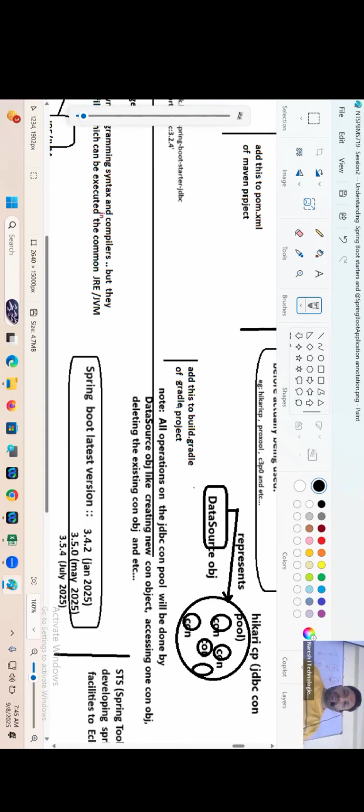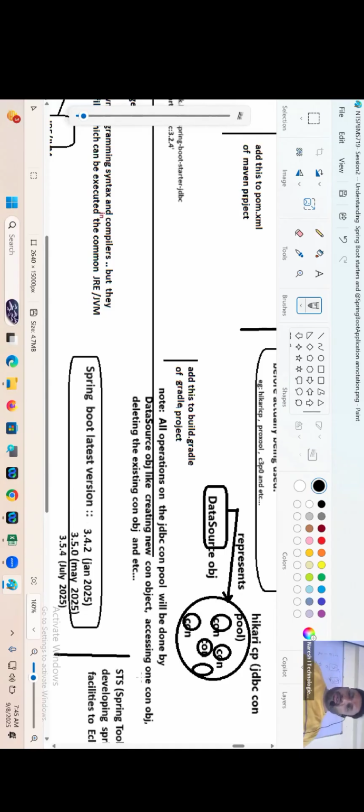All the operations of the JDBC connection pool are done by the data source object, like creating a new connection, accessing an existing connection, deleting an existing connection object. All these activities are done by the data source object on the JDBC connection pool. Are you comfortable, my dear? Understanding my statement, guys.